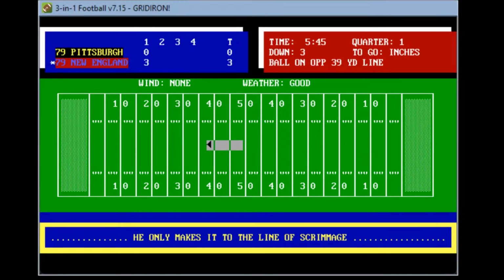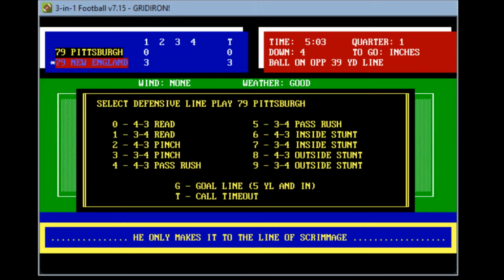Patriots leave huddle. Grogan. He only makes it to the line of scrimmage. He doesn't get it. It's a fourth down. So Grogan unable to get the first down. Pittsburgh defense stifles him. And now I don't think they're in distance for John Smith's field goal here.